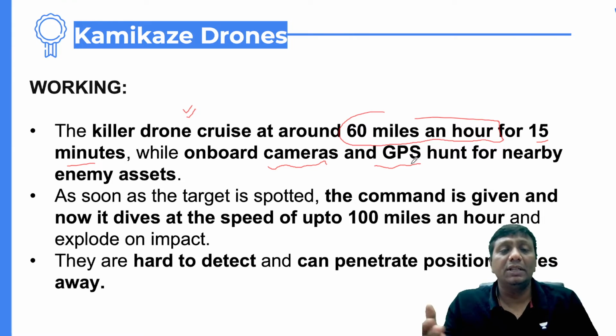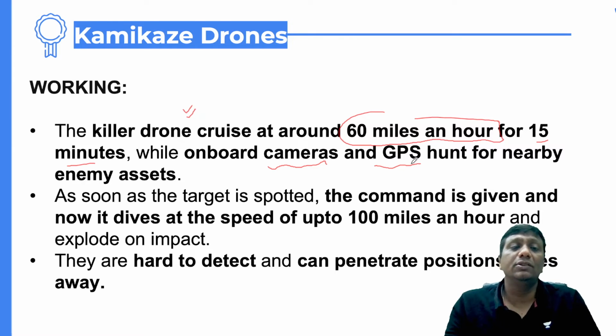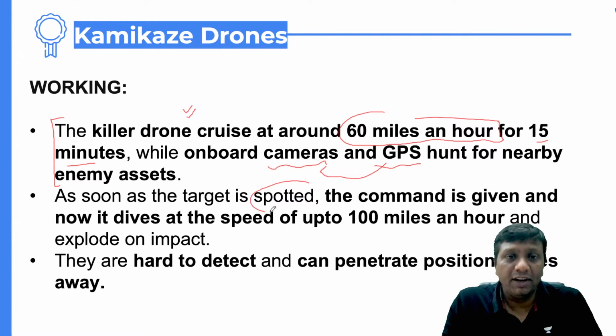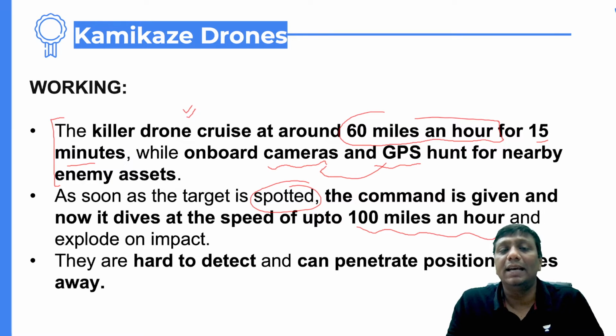What about the properties? What about the bunkers? What about the arsenals of the enemies? It will watch in this way with the help of GPS and cameras. But whenever the target is spotted, they find out, yes, this is the proper target. Later on, the speed can go up to 100 miles an hour, and they will explode on the impact areas. In that way, guys.